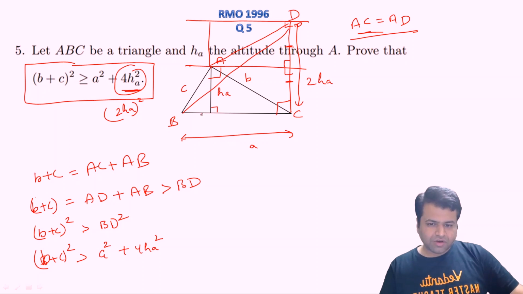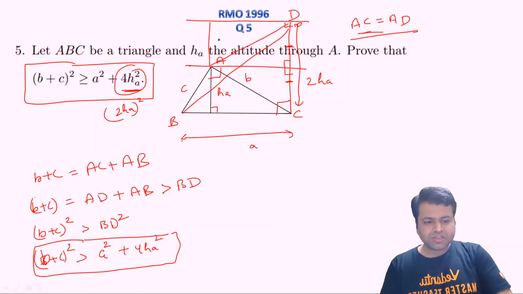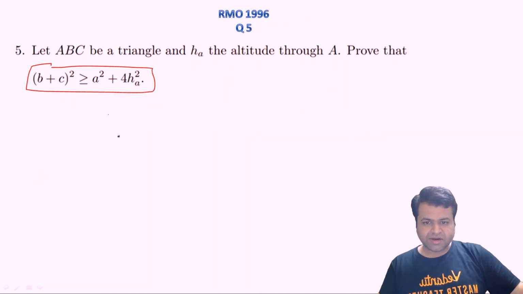Again, here it is an inequality. Equality will only follow when HA is 0, right? In that case only we can say that B plus C will be equal to A. So in that case only the equality will hold, else B plus C whole square will always be greater than or equal to A square plus 4HA square, right? So that was an easy question if we construct this thing. There is another method for this question also. Let's also discuss that method.